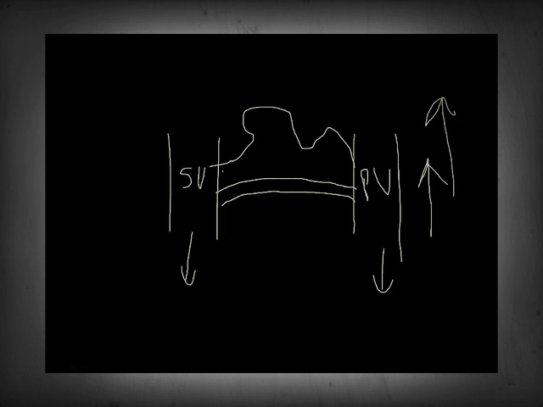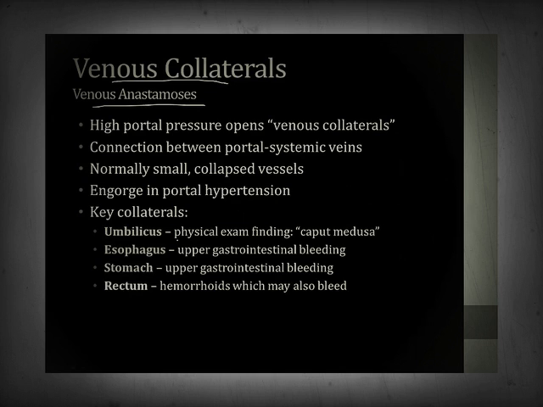They can become twisty and full of blood, and those are called collaterals, and those are responsible for many of the clinical consequences of portal hypertension. So I've summarized these points on this slide. The high portal pressure opens venous collaterals, which are connections between the portal and systemic veins. These are normally small collapsed vessels, but they engorge in portal hypertension. And there are several different venous collaterals that tend to swell and engorge in portal hypertension that you need to know, and we'll go through all of them in the next few slides.